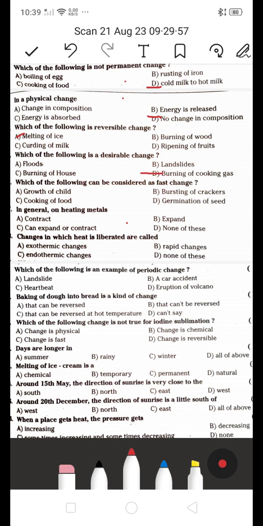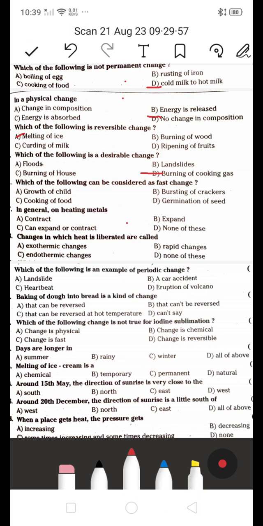If they ask about undesirable changes అంటే like floods, burning of houses, landslides, ఇవన్నీ natural disasters ఉంటాయి కదా, అవన్నీ undesirable change కింద వస్తాయి. డిజైరబుల్ చేంజ్ అంటే it's a burning of a cooking gas. It's a desirable change. So D is the right answer.